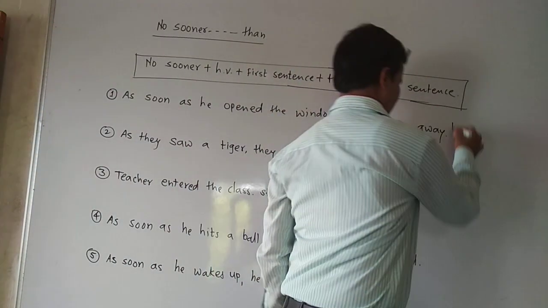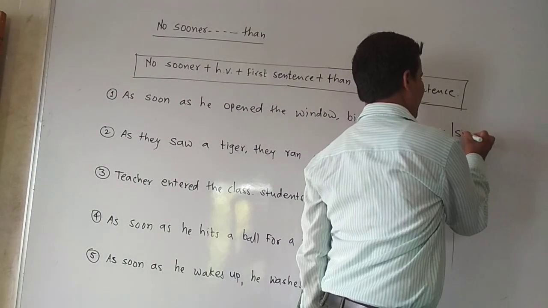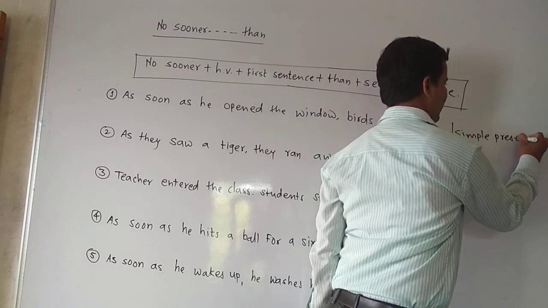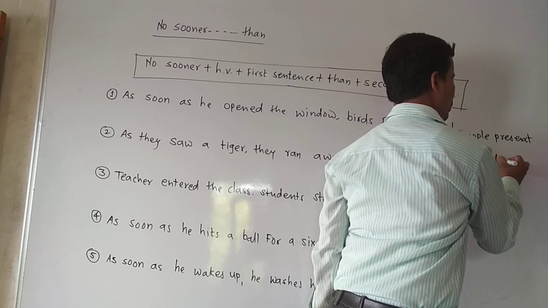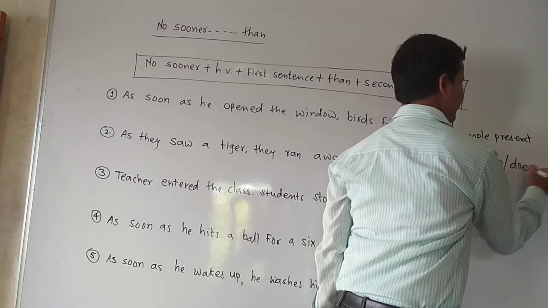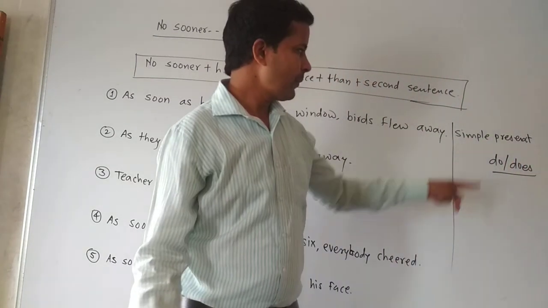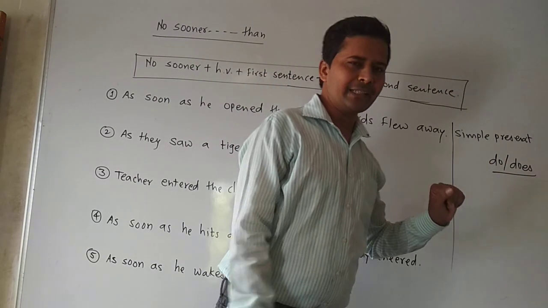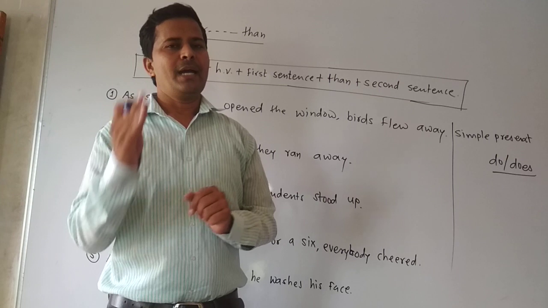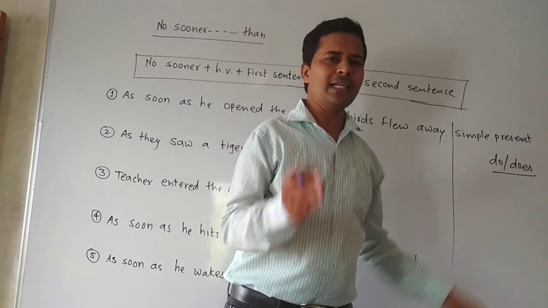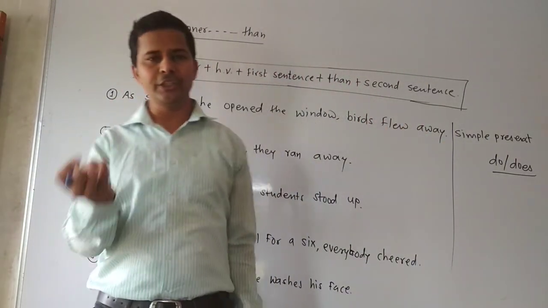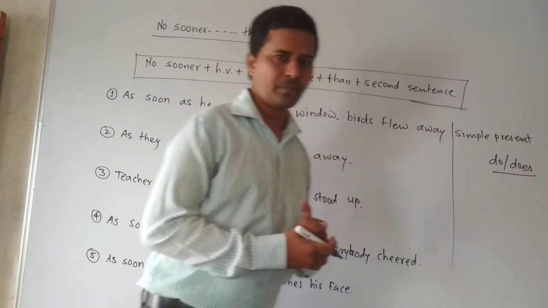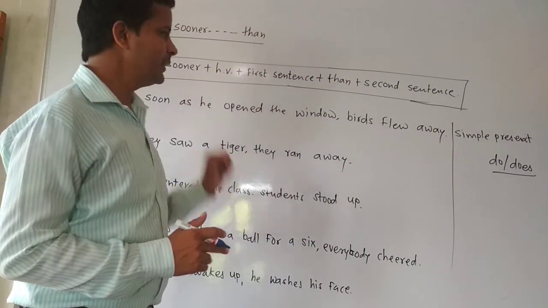Suppose simple present tense is given. Then in simple present tense, we have to take do or does. If the subjects I, we, they, you are there, then we have to take do. And other than this, like third person singular, he, she, it, or any other name, then we have to take does. Accordingly, the helping verb is selected.